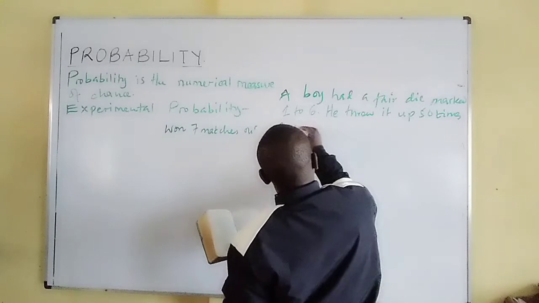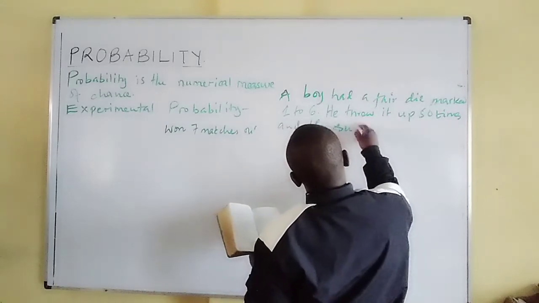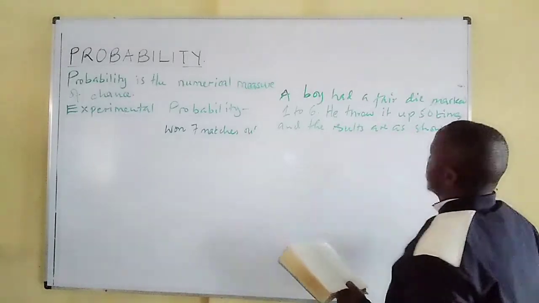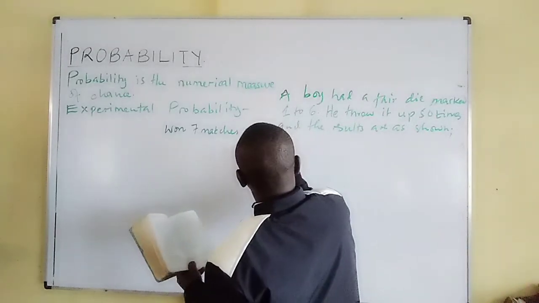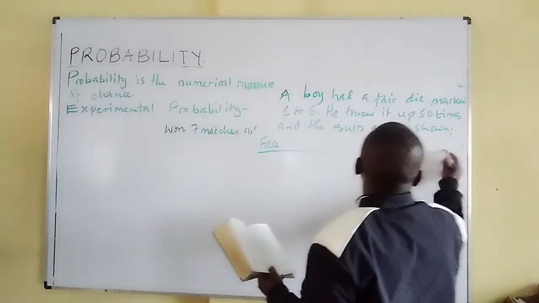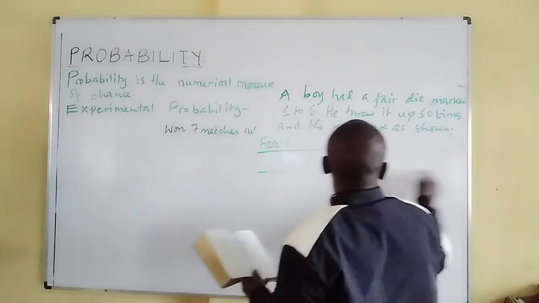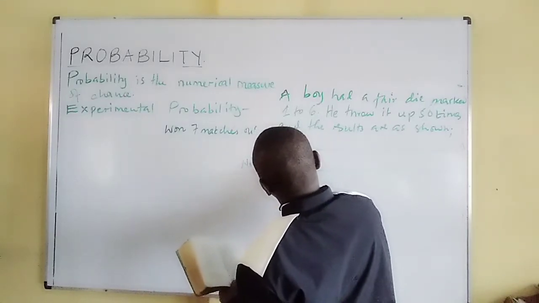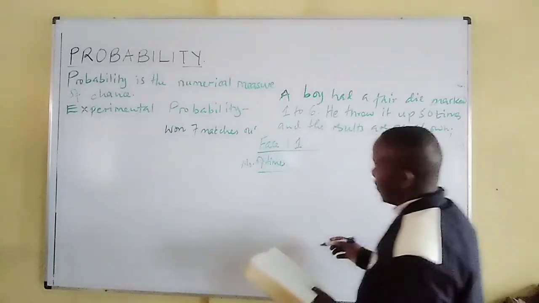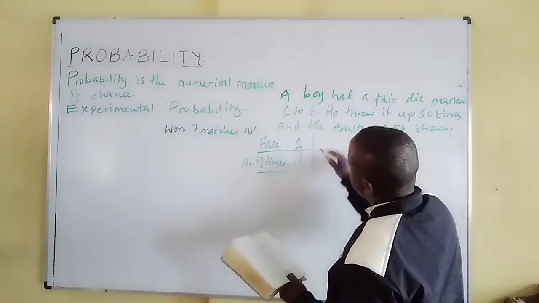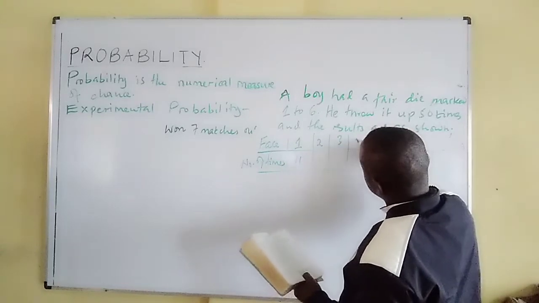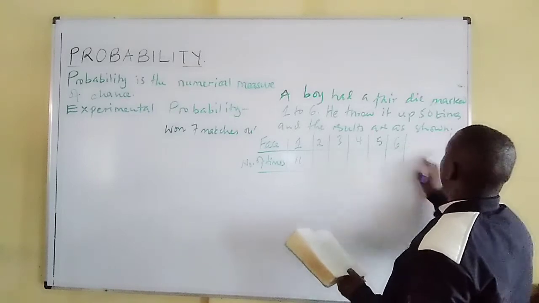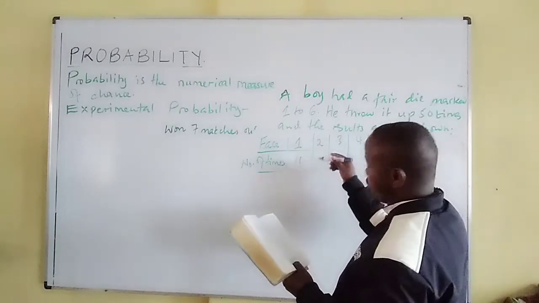The results are as shown. We have a table showing the number of times each face showed up. The face marked 1 in that die showed up 11 times. They are only labeled from 1 to 6. The one labeled 2 showed up 6 times.